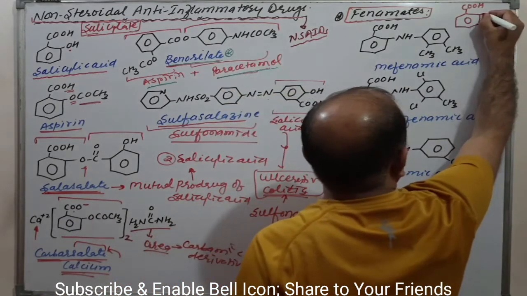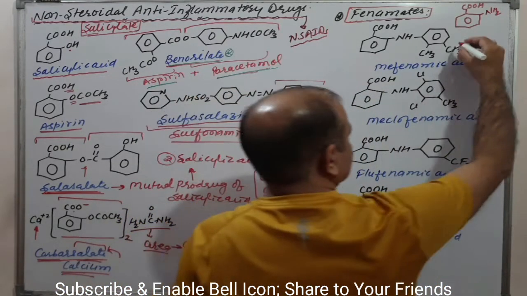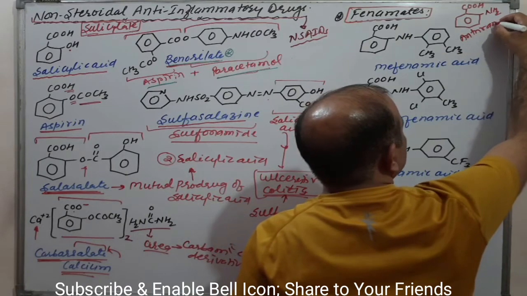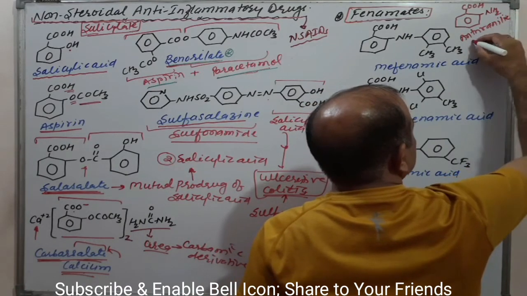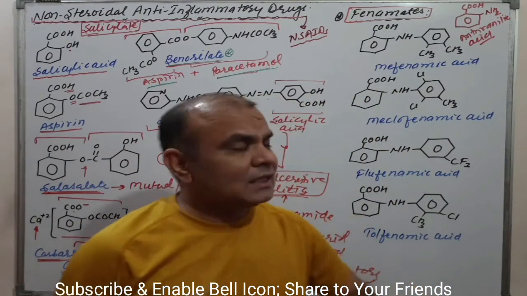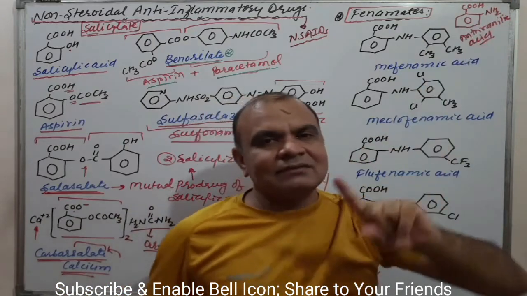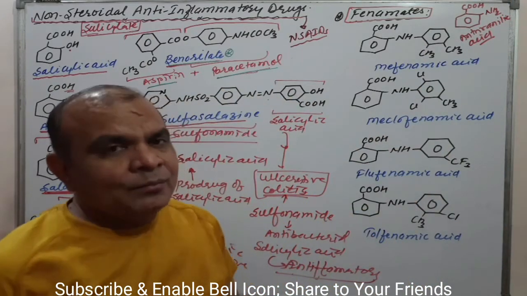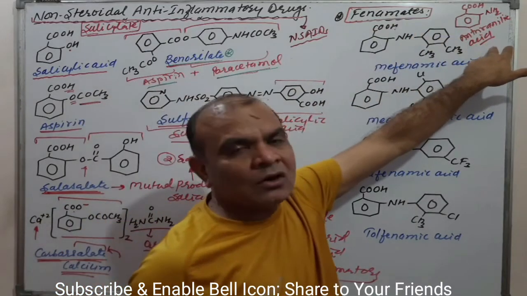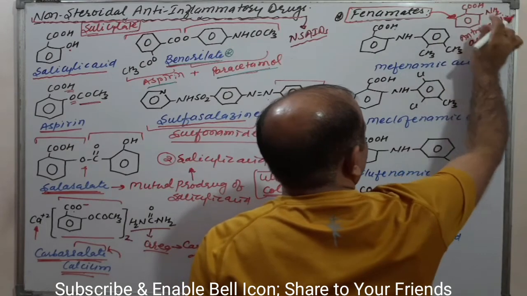If I put NH2 here, that is anthranilic acid. What is anthranilic acid? If you see the difference between anthranilic acid and salicylic acid, there is only one difference. If I put an OH group, it is salicylic acid. If I put an NH2 group, it converts into anthranilic acid. Okay, so phenamates are derivatives of anthranilic acid. What are the phenamates? Derivatives of anthranilic acid.